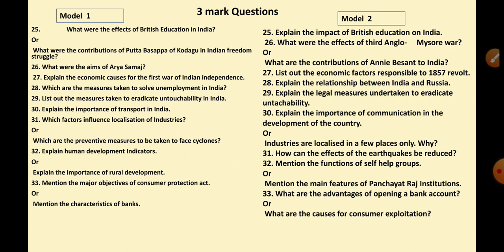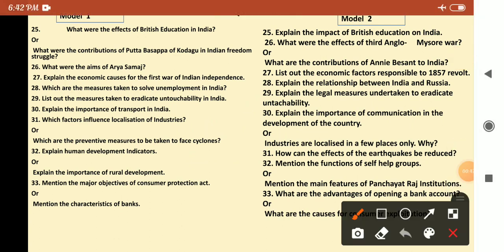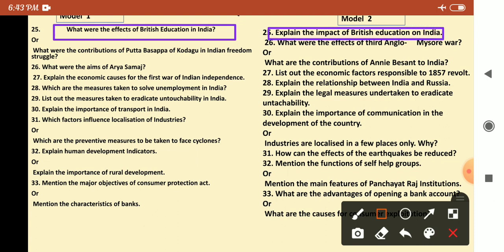The first one, what have they focused on here? The first question is, what were the effects of British education in India? This is in the first model paper, but in the second model paper they have asked the same question, but the asking pattern is different.